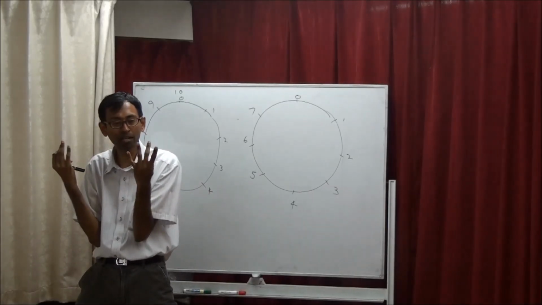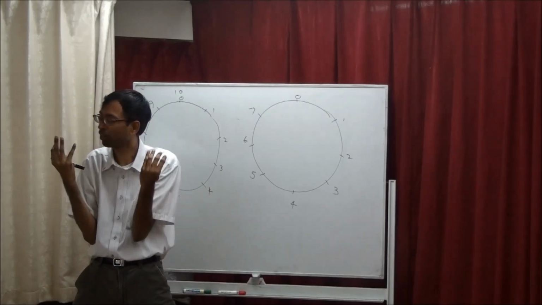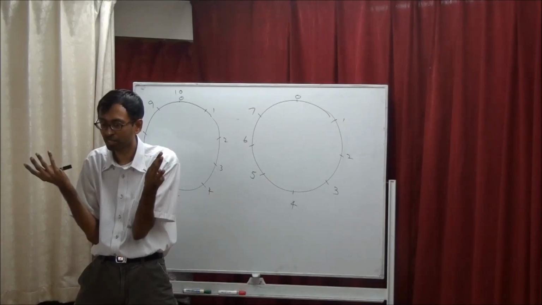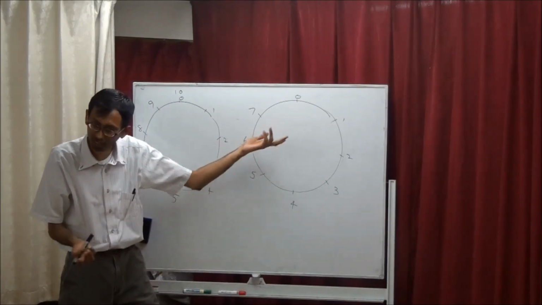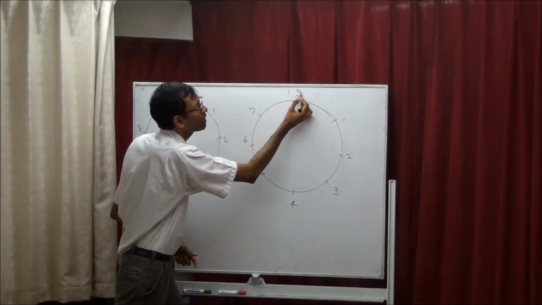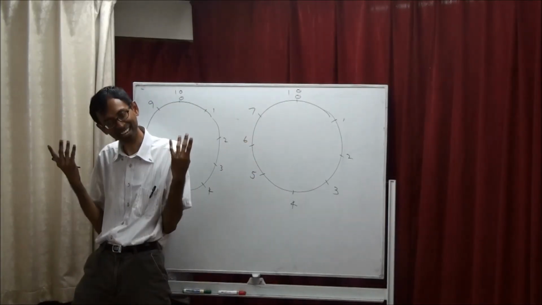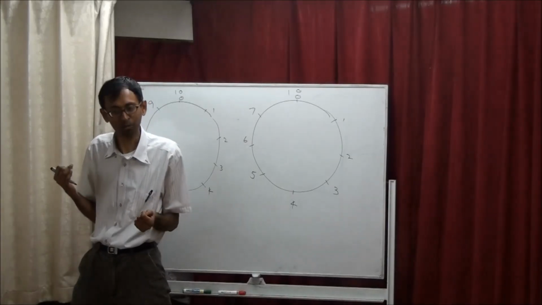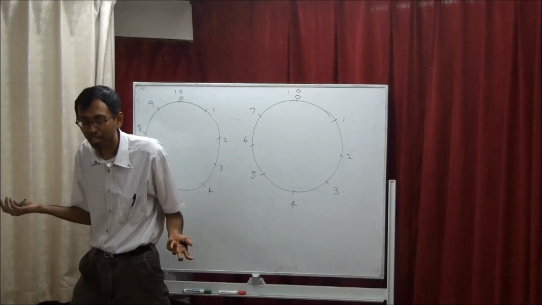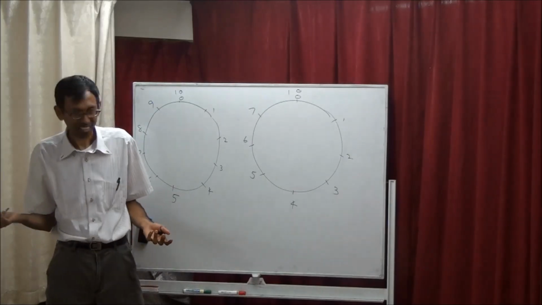If I start from 0, 1, 2, 3, 4, 5, 6, 7, what is the next number that will come? It has to come from 1 and 0, right? So this is again a 10-point circle. They call this 10. 0, 1, 2, 3, 4, 5, 6, 7, 10. 10, 11, 12, 13, 14, 15,